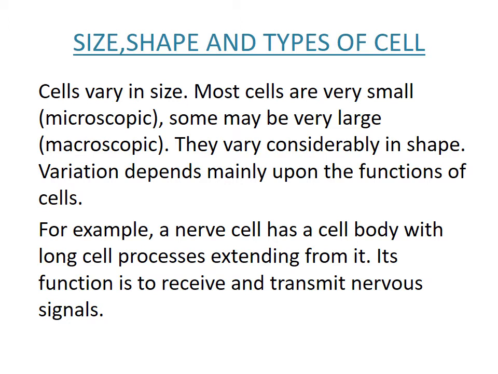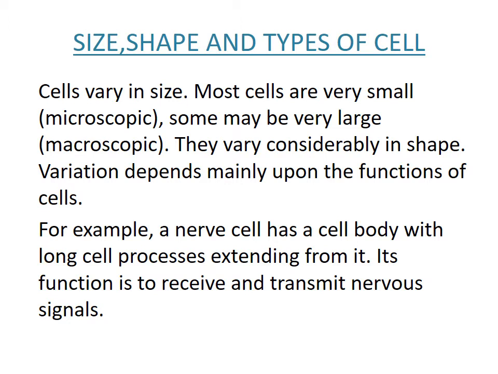As we know, cells vary in size. They are not of a definite shape. Some are small, some are large. The cells which are small are known as microscopic, and those which are large, which we are able to see with our naked eye, are known as macroscopic.